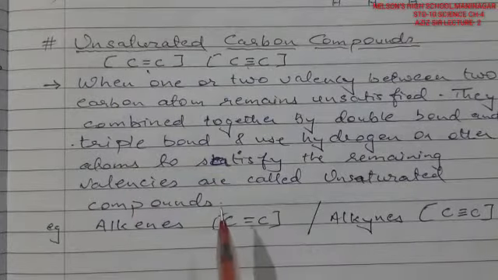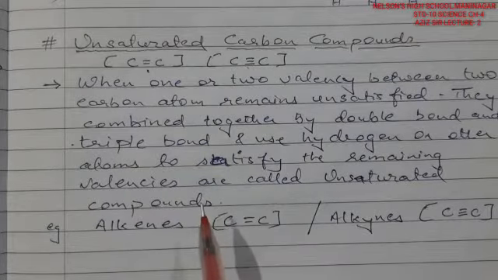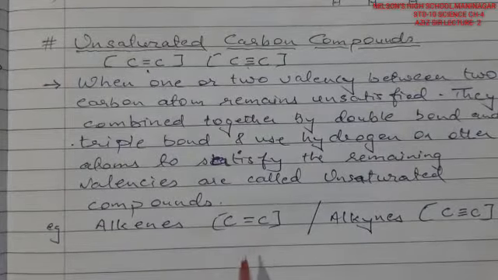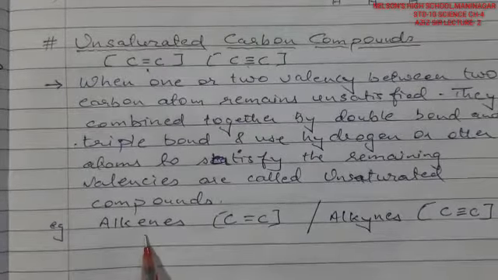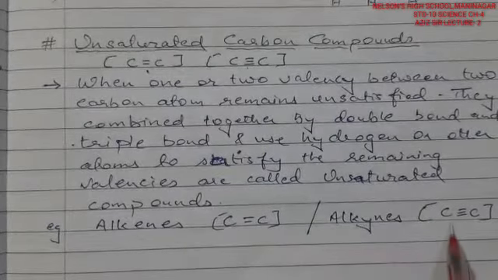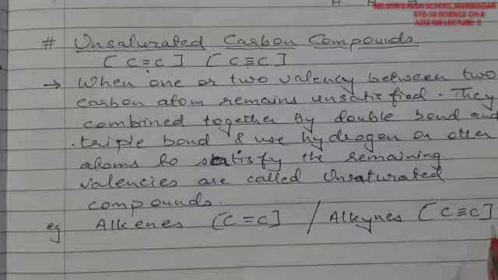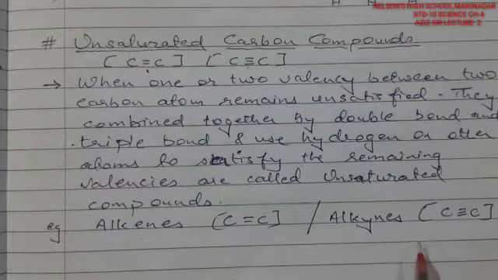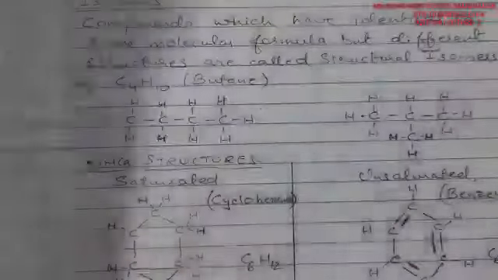Unsaturated means combining with more than one valency. That means more than one electron is being shared. The alkene series is known as carbon double bond carbon, and the alkyne series is called carbon triple bond carbon, right? So these are called alkenes and these are called alkynes. We'll see them further.